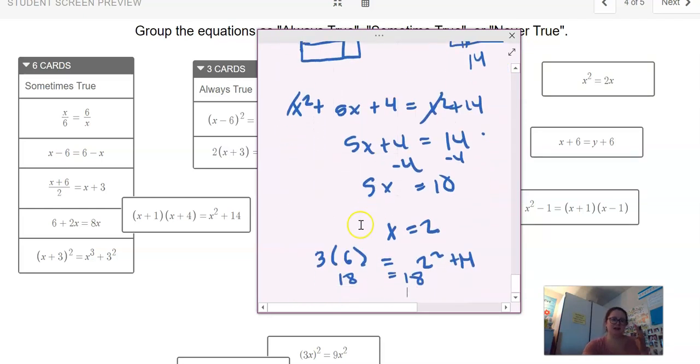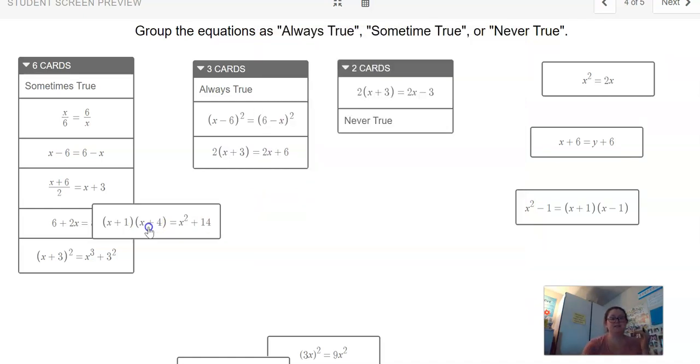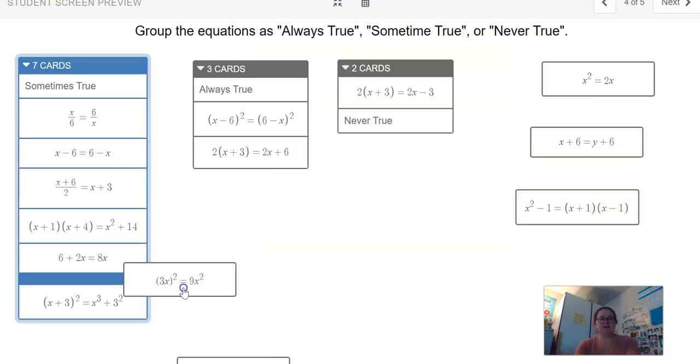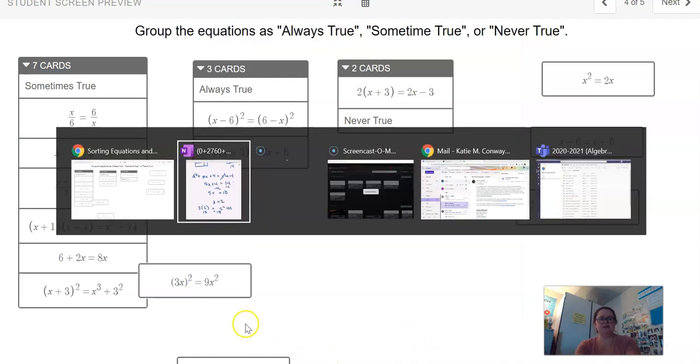That was the only way I could think to figure that out. I guess you could have guessed and checked until you figured it out. So that is sometimes true. That one was a pretty hard one. All right, let's look at 3x squared equals 9x squared.